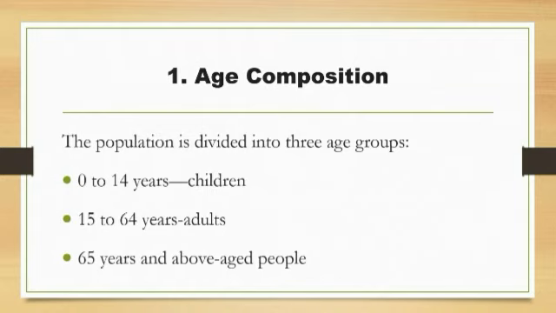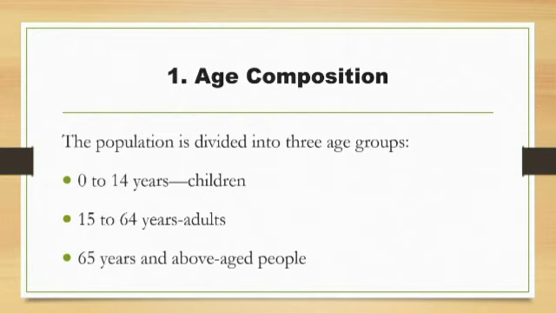The age composition. What do you mean by age composition? It simply means the whole population can be divided on the basis of age. Is that clear? Yes, it is very clear that we can divide the whole population according to age. So we can categorize those age sectors into mainly three.